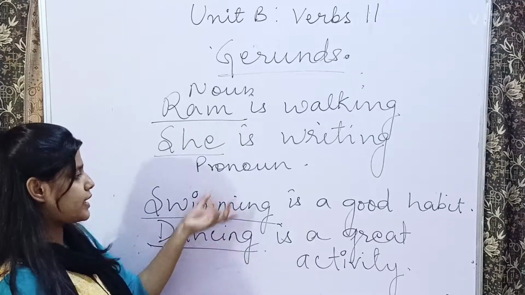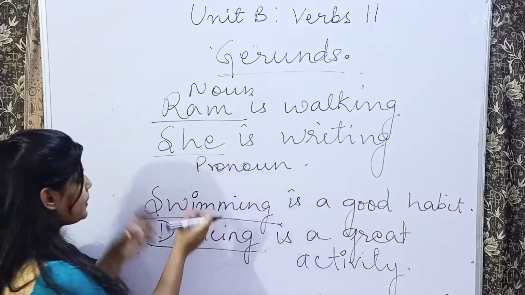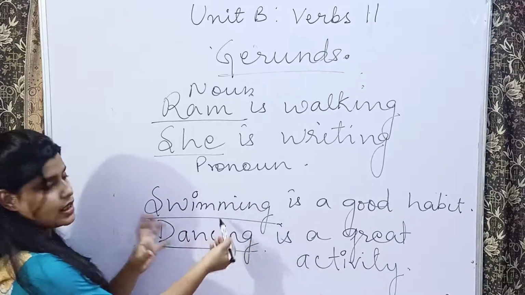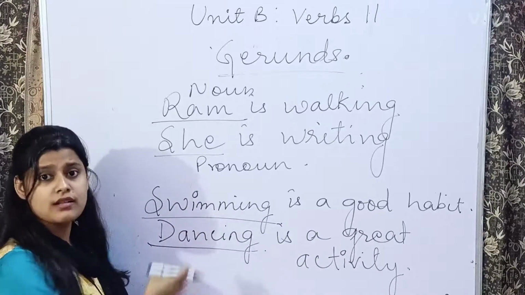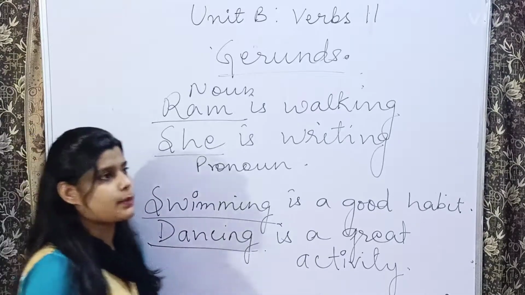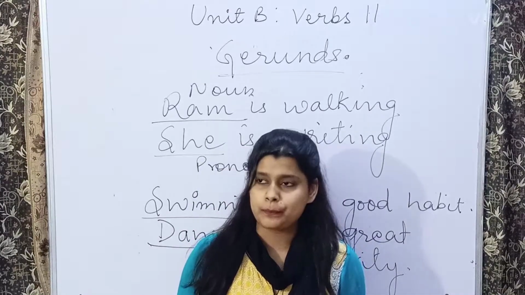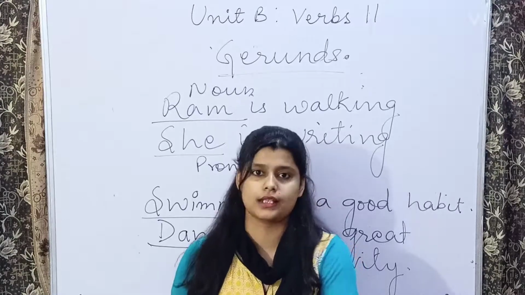So these kinds of sentences are your gerunds. In these sentences the sentences are starting with a verb, and these act as the noun in a sentence. Suppose I say, reading is a good habit, dancing is a good activity, walking is great for health.